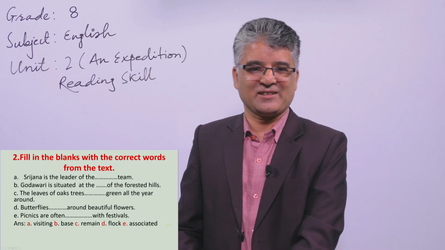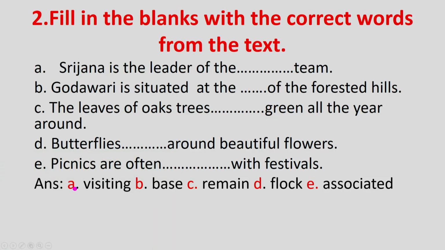Thank you. Now let's see. These are the answers. Number 1, Srijana is the leader of the visiting team, right? Yes. And Godavari is situated at the base of the forested hill. Yes, you are also right for that. The leaves of oak trees remain green all the year around.